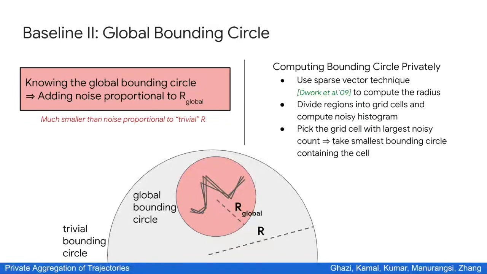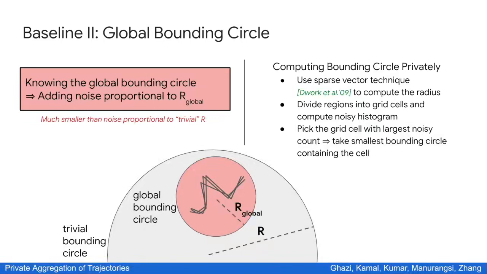So this gives us the global bounding circle, which we can then use to add less noise than the trivial bounding circle. And this is our second baseline. Again, this is an improvement over the previous baseline, but it turns out that it's not the best we can do.